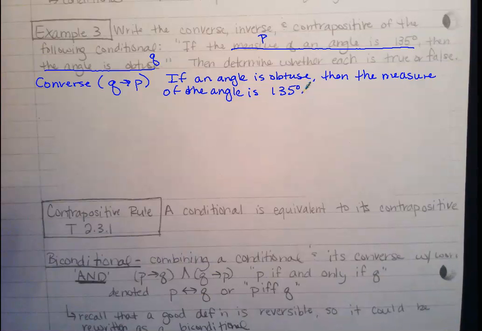No. So it is false, because obtuse angles are greater than 90 degrees and less than 180 degrees, so they could be in any range there.